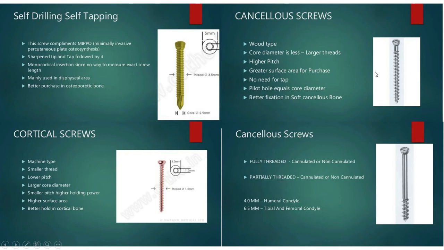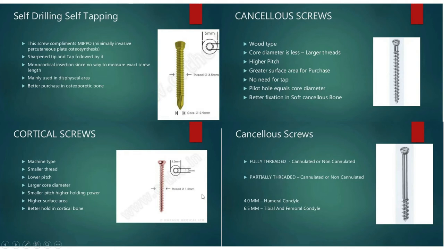And regarding the cancellous screw, it has a high pitch, and the core diameter is very less but with larger threads, and tapping is not needed. It will give greater purchase in the cancellous bone, and it is used for soft cancellous bone fixation.